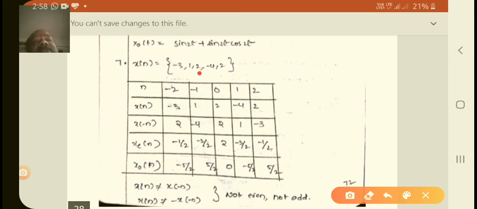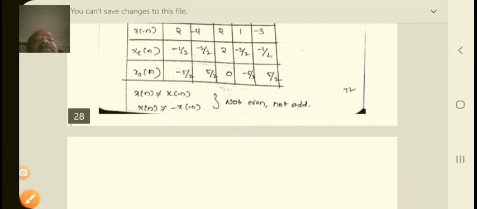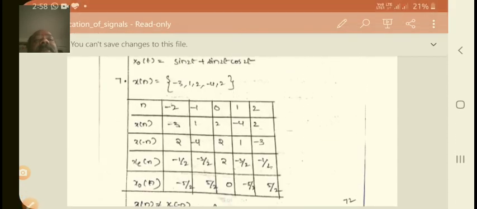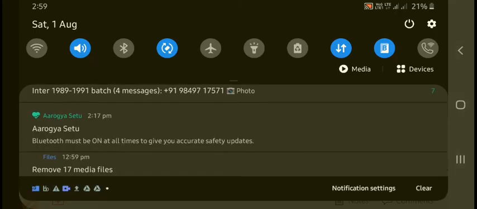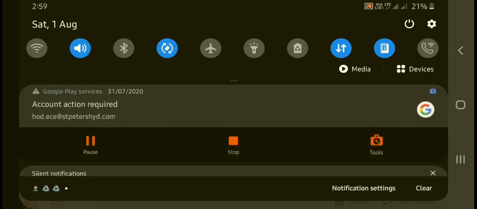So now we have the even term and the odd term. For the above function, x of n is not equal to x of minus n, and x of n is not equal to minus x of minus n. So therefore the sequence is neither even nor odd. So this is about the even and odd terms of the given problems, which is the tutorial class for some of the signal characteristics, which is very important.